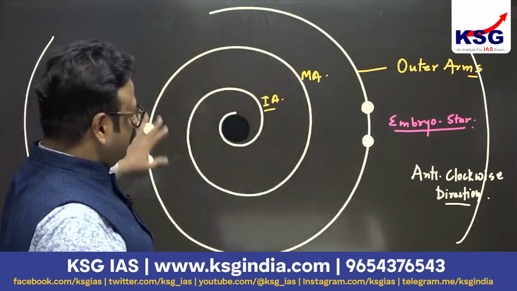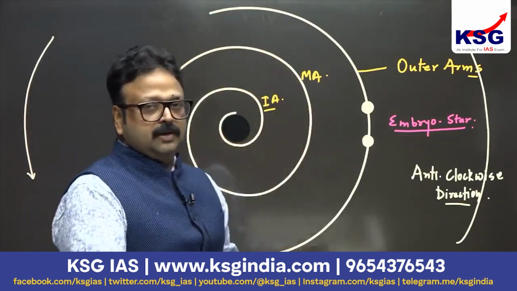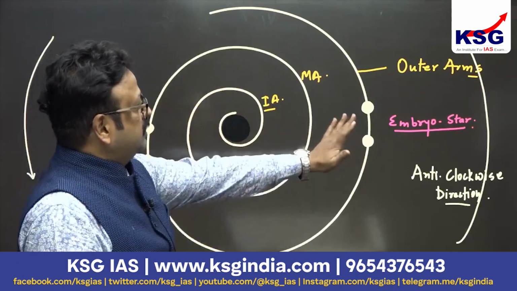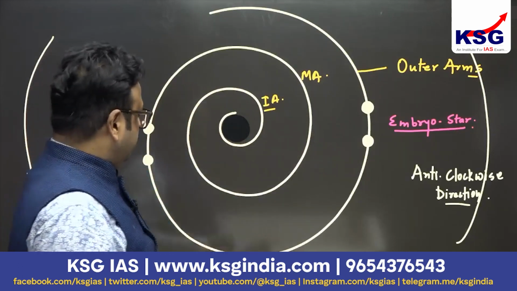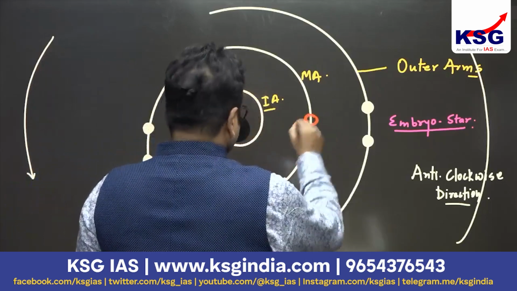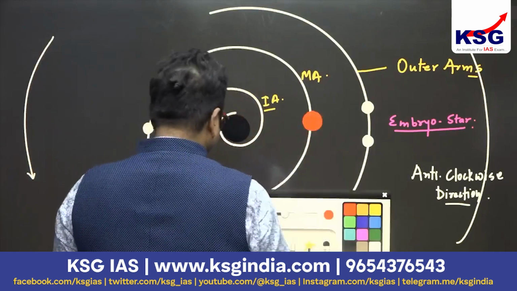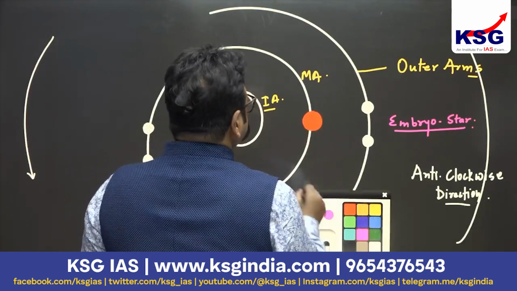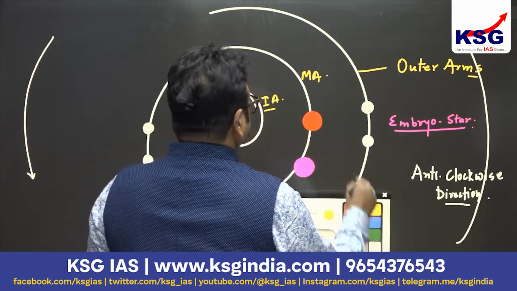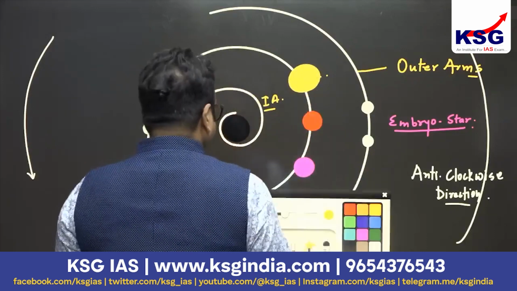star is revolving. Not only the embryo star but mature stars and older stars are also revolving around the galaxy in an anti-clockwise direction. The outer arm is occupied by the embryo star, and the middle and inner arms are occupied by the mature stars. These happen to be mature stars. For example, in our case we have mature stars like the sun. Our sun is a mature star. We have mature stars like Polaris, that is what a mature star is.